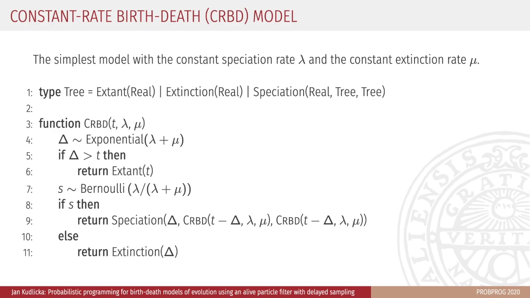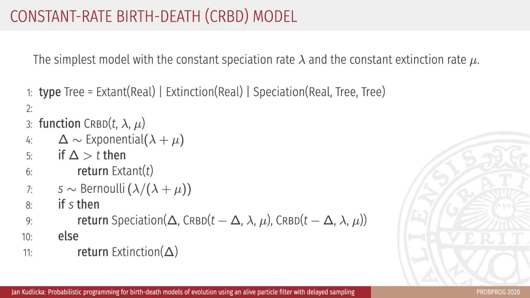To implement the CRBD model in a programming language is quite straightforward. Consider the CRBD function shown here. It accepts the time when the process starts, the speciation rate, and the extinction rate. We first sample a waiting time delta until the next event from an exponential distribution with rate lambda plus mu. If the waiting time is larger than t, the species has survived to the present time and we return a node of type extant. The argument t represents the length of the branch between this node and its parent.